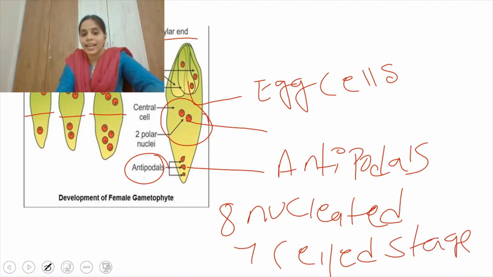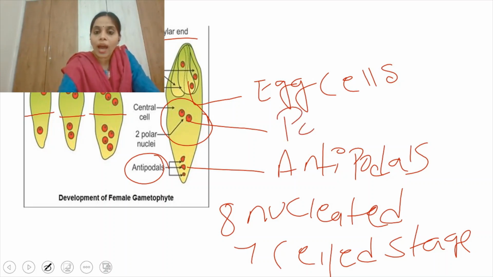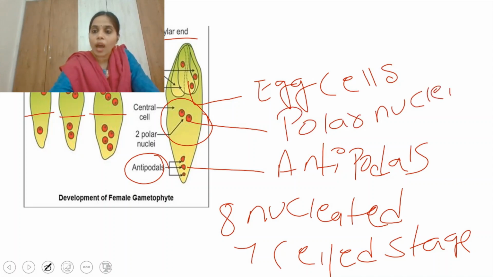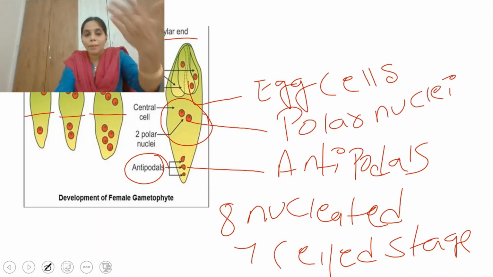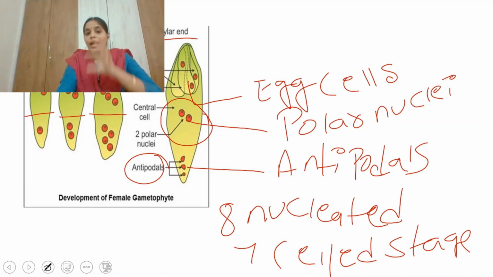Only one cell contains the two nuclei, and these two nuclei we call polar nuclei. So this is the development of the eight nuclei. Generally, in most flowering plants, the embryo sac is 7-celled and 8-nucleated. The cells present at the micropylar end are known as synergids. Two are considered synergids and one is called the egg cell.